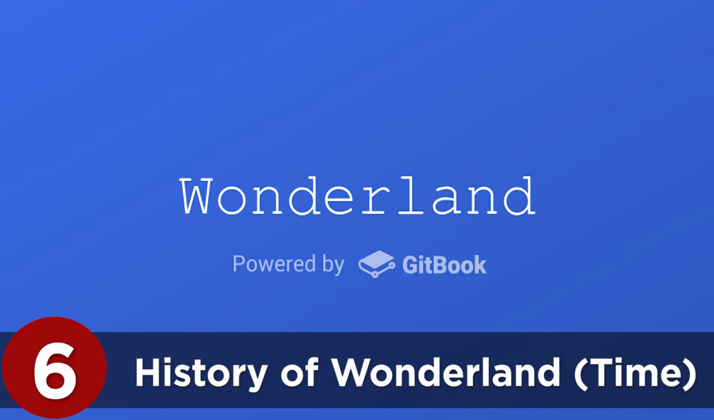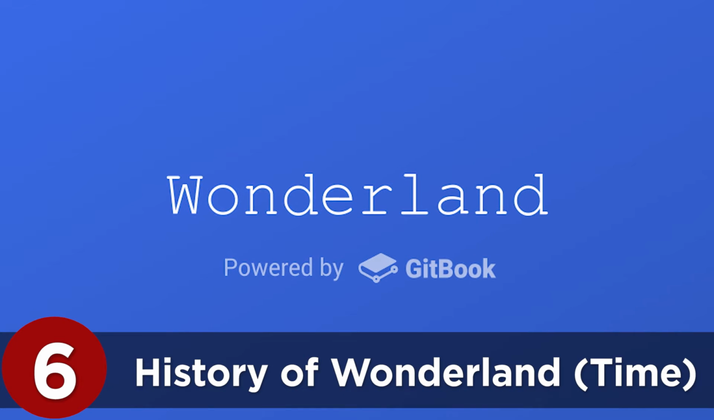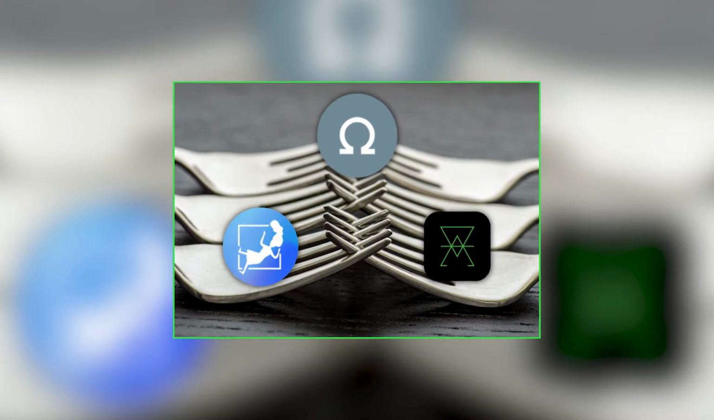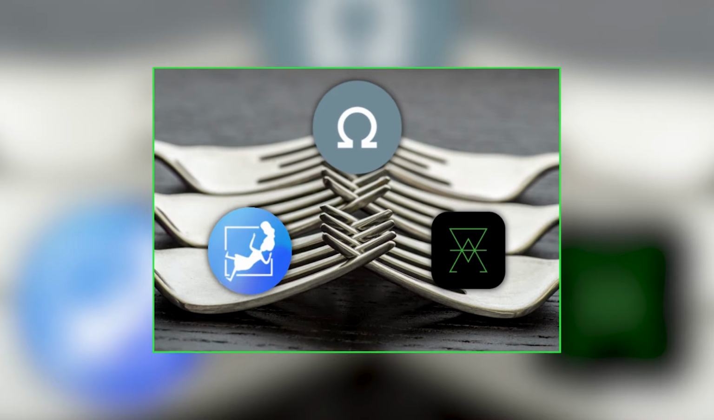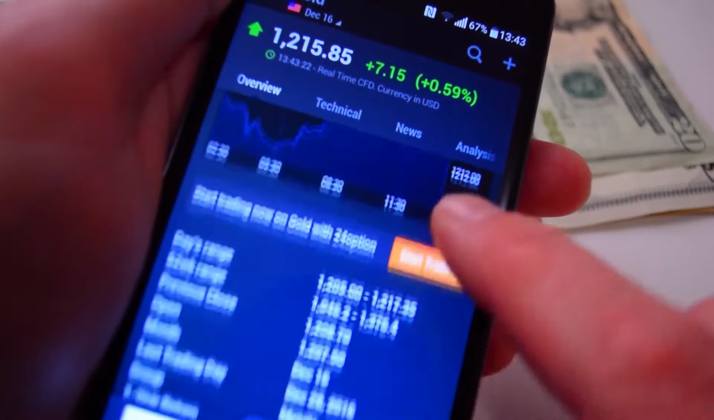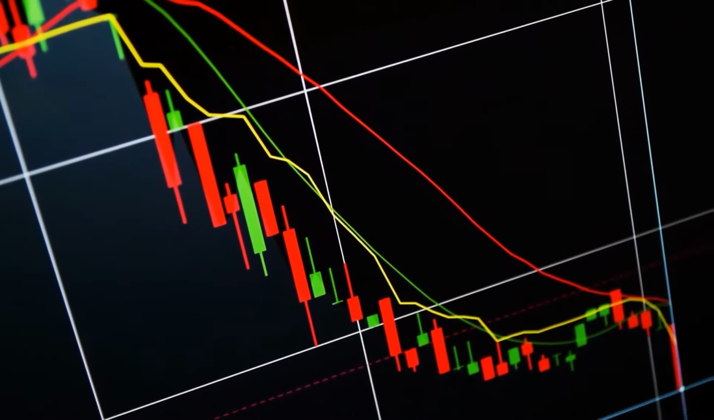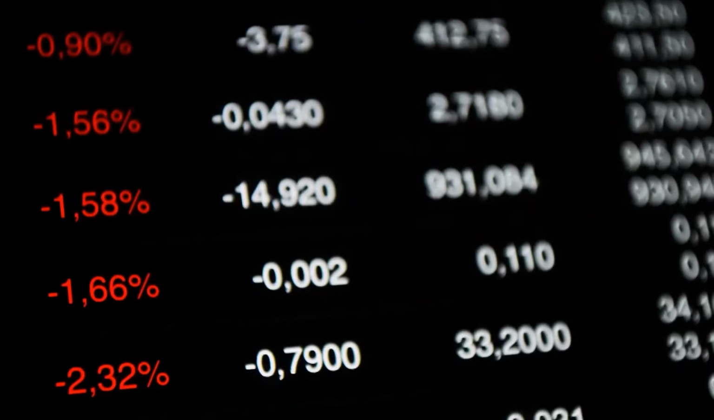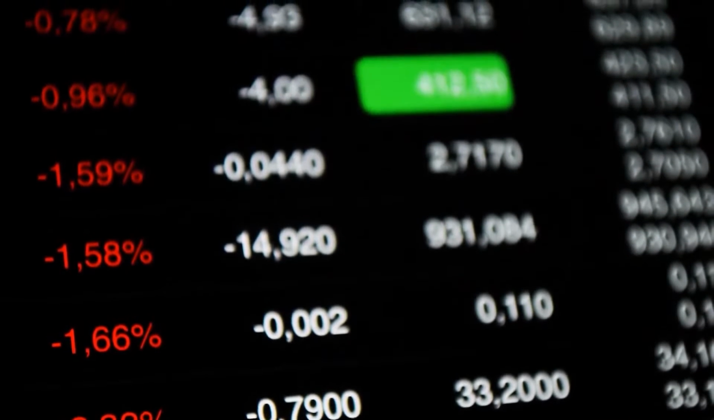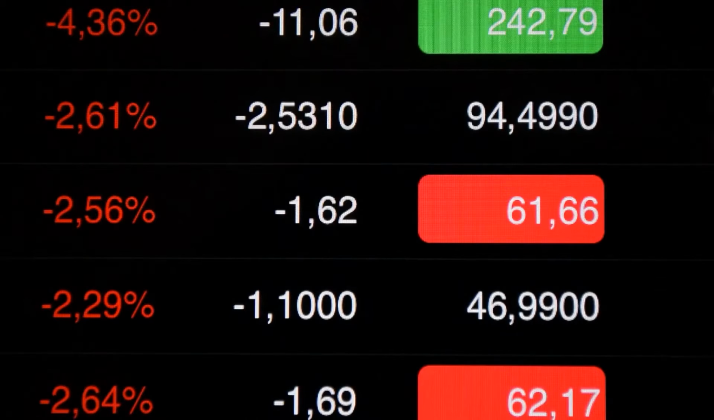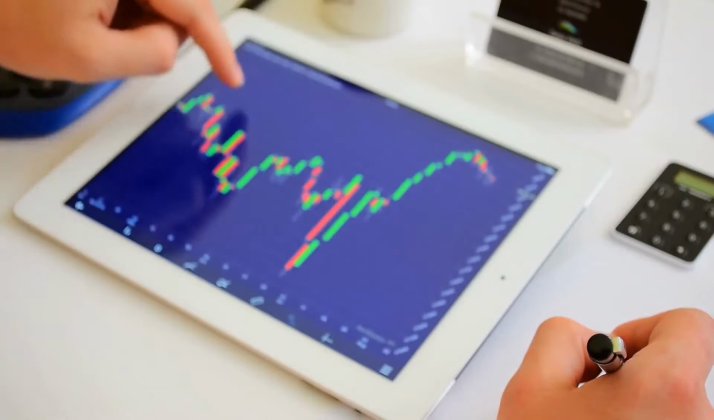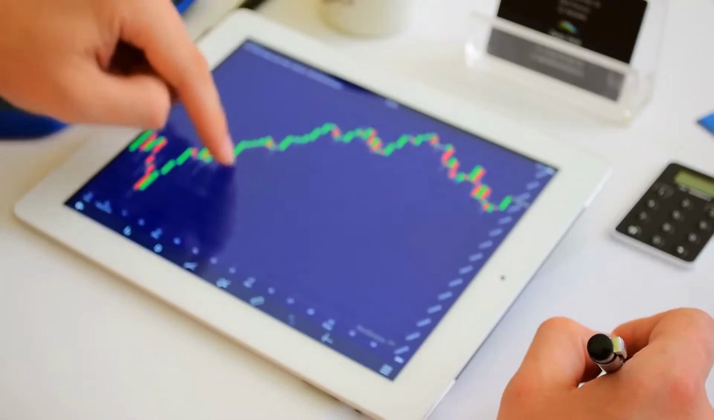Number 6. History of Wonderland. Wonderland is a fork of Olympus DAO, a very popular project running on the Ethereum blockchain. The whole story of Wonderland is about its token, TIME. If you've been in DeFi for any length of time, you will have seen high percentage platforms, which all they do is create more tokens to attract more investors. And the value of their tokens ends up at 0 or dropping 99% of its value in a short time.